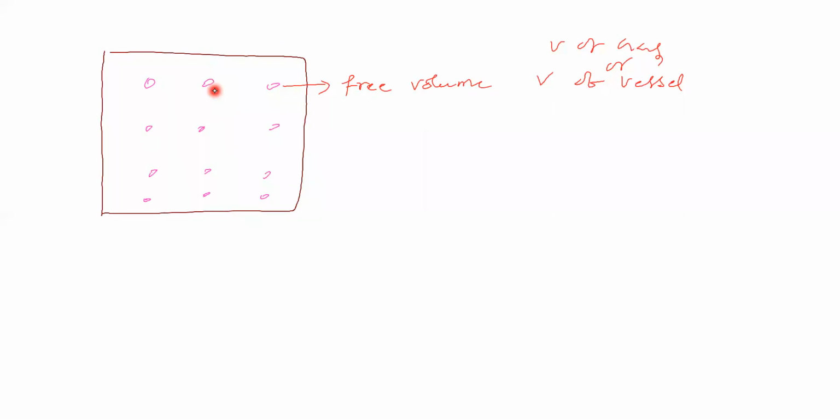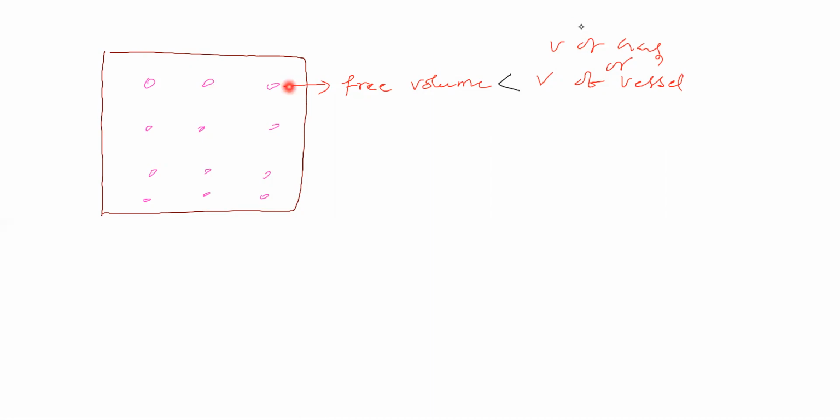Now you say, for this molecule, what is the free volume available on comparing with the volume of vessel? The free volume available for this molecule is less than volume of vessel, shall we say, or equal to volume of vessel? Here many molecules are there. Okay, you are saying less than.